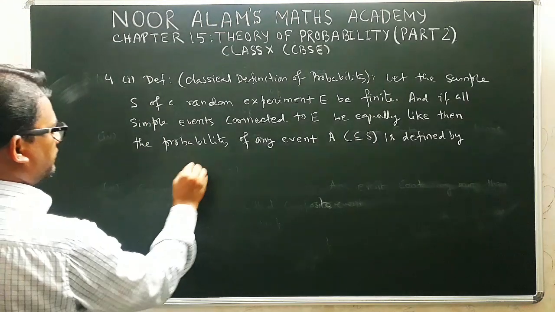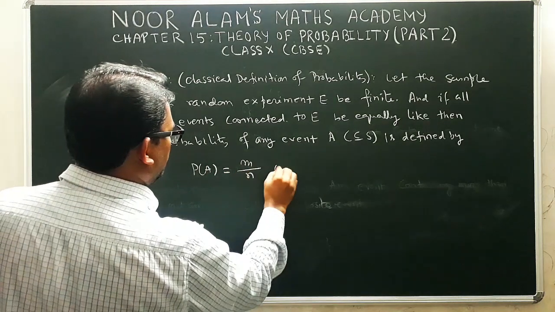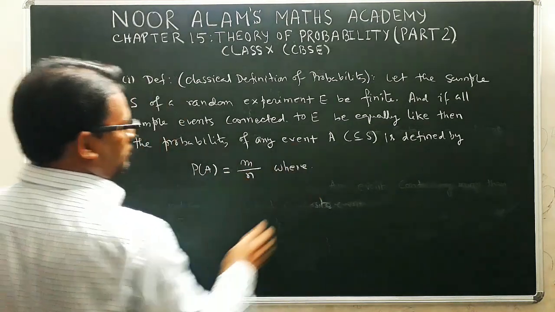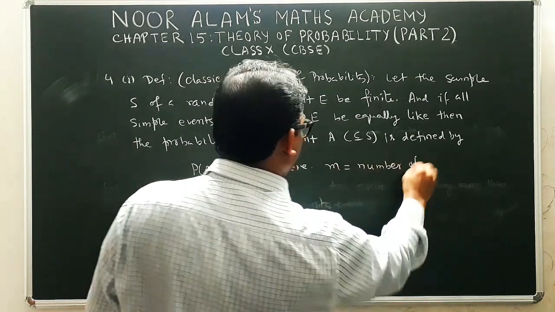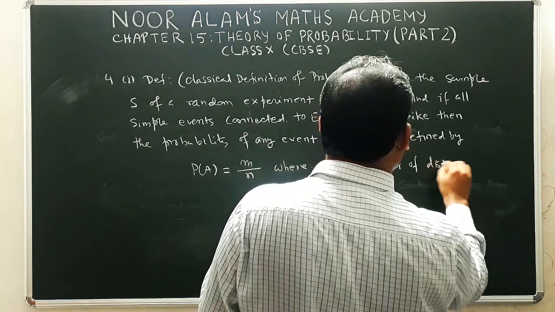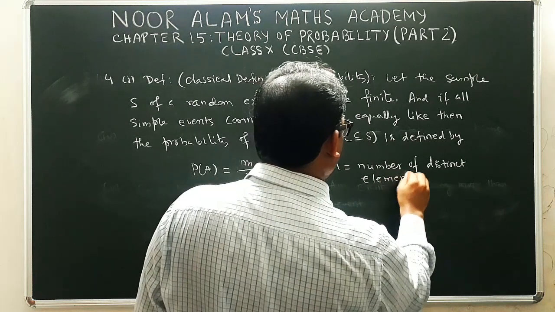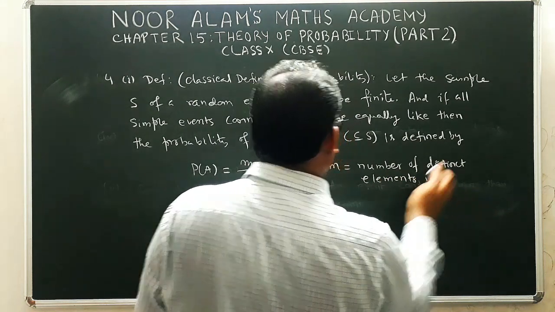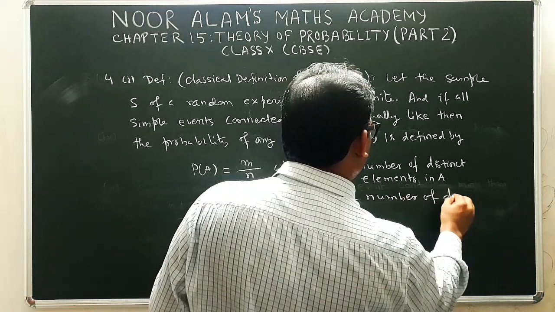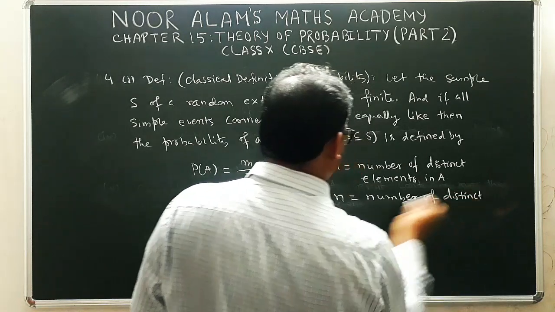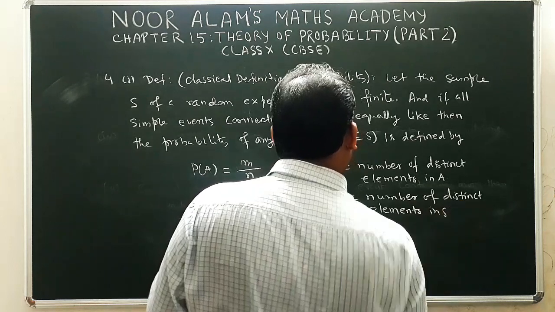probability of A is equal to m by n, where m is equal to number of distinct elements in A, and n is equal to number of distinct elements in S. So this is the classical definition of probability.